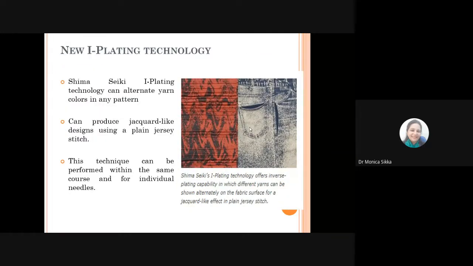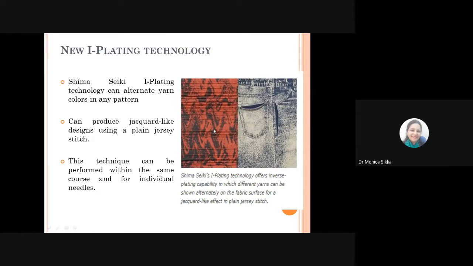Another technology that has been developed is the new eye plating technology. Again, Shimazaki is the company which offers inverse plating capability, in which different yarns can be shown alternately on the fabric surface. So you have two colored yarns here, black and red, and they can alternately be visible at various places in the fabric.